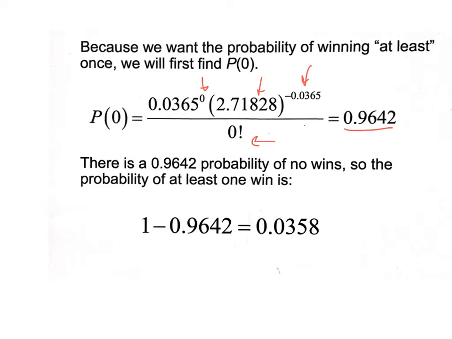Now don't think that's your answer. That's the probability of 0, of not winning at all. So the probability of winning at least one time would be 1 minus that. So there is your probability of winning at least one time throughout the year. And that's all there is to it.